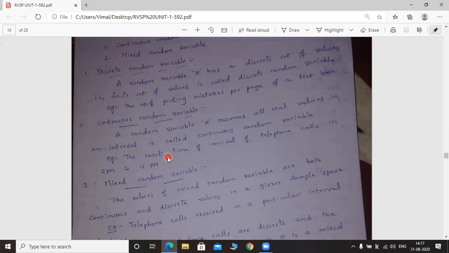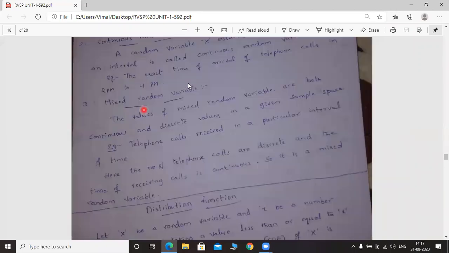Next, what is meant by a mixed random variable? It is a random variable whose properties are mixed from both continuous and discrete random variables. The name itself indicates that mixed means it is a combination of both discrete and continuous random variables.